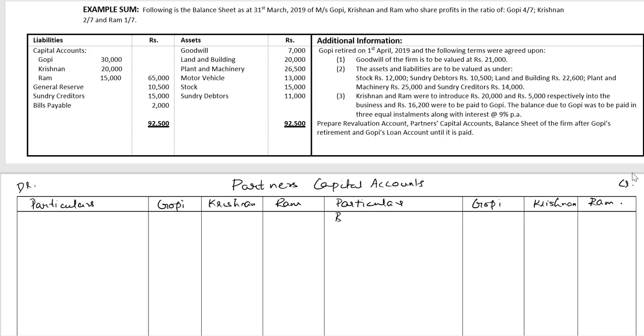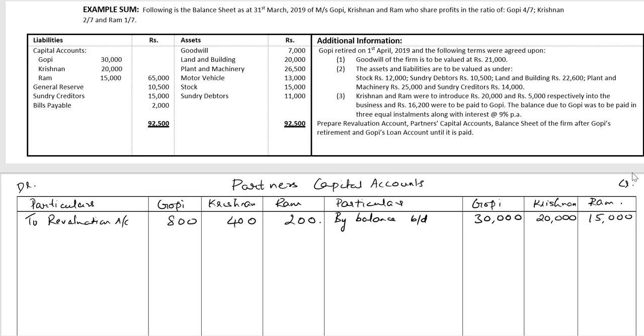We'll begin by bringing down the balance of capital accounts by balance brought down. 30,000 for Gopi, 20,000 for Krishnan, and 15,000 for Ram. Loss on revaluation, we'll transfer it to the partner's capital account, to revaluation account. It was 800 in the case of Gopi, 400 in the case of Krishnan, and 200 in the case of Ram.